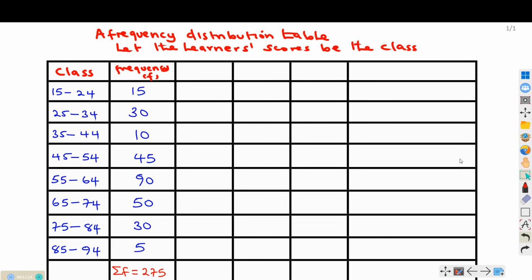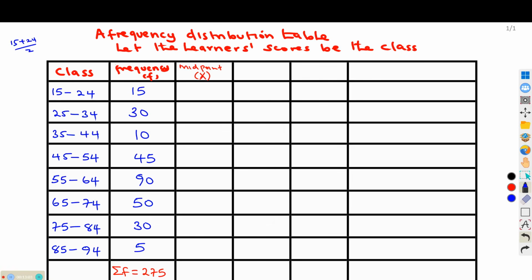So we have the frequency. We can now talk about the midpoint. Since we are interested in getting the mean, the next thing to think about should be getting what we call the midpoint. The midpoint will be represented by the value which we call x. So x represents the midpoint, f represents the frequency. So how do we get the midpoint? We get the midpoint by getting 15 plus 24 divided by 2. What you get becomes the midpoint of this class.